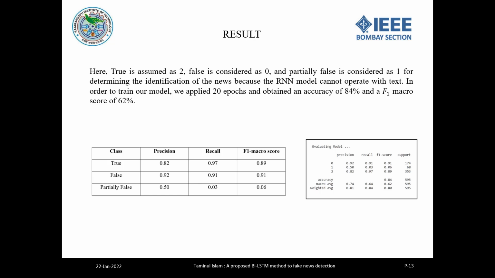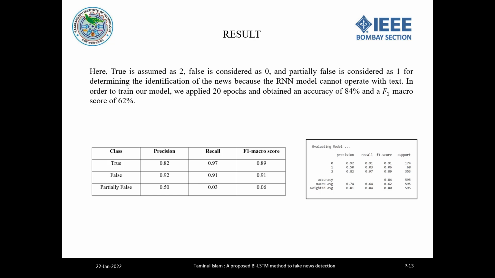So in the result section, in our model we assumed true as 2 in our coding. False is considered as 0 and partially false is considered as 1 for determining the identification of the news, because we know the RNN model cannot operate with text. That's why we had to convert it to numbers.